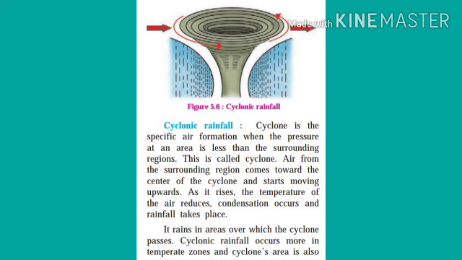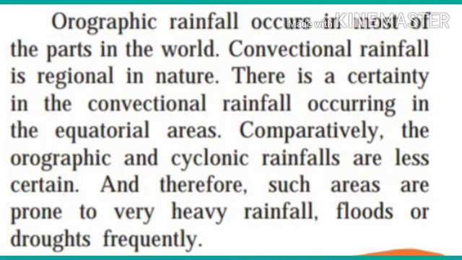Cyclonic rainfall occurs more in the temperate zones, and the cyclone's area is also quite extensive. Comparatively, cyclonic rainfall occurring in tropical regions is limited in extent and stormy in nature. Friends, orographic rainfall occurs in most parts of the world.